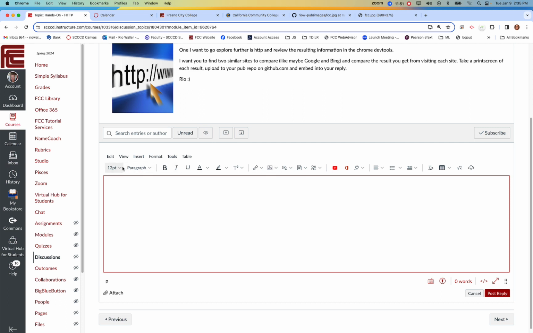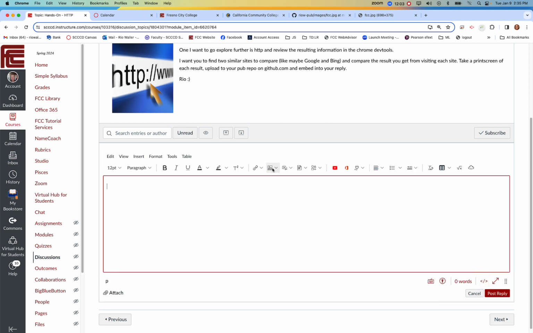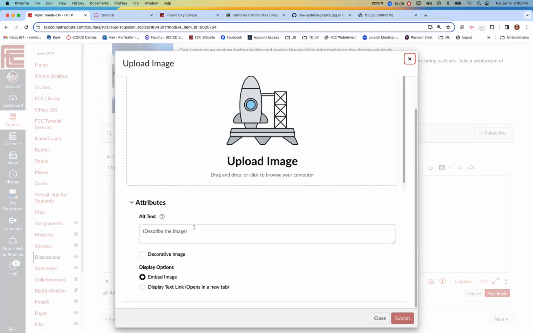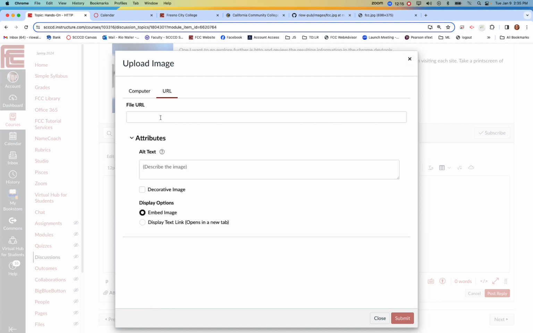In this case, what you're looking at is what we call a WYSIWYG, so it's trying to help you. By the way, if you ever go down here, this actually shows you the code, and I'll show you that in a minute. So here's what I was looking for. In this case, it says upload, but we're not going to upload, and this will be part of the assignment. The way you get graded is you want to do the URL. So you want to give me the URL, because really what we're just showing you is that you don't want to load things when you can reference them out on a system like GitHub or other ways to do that.